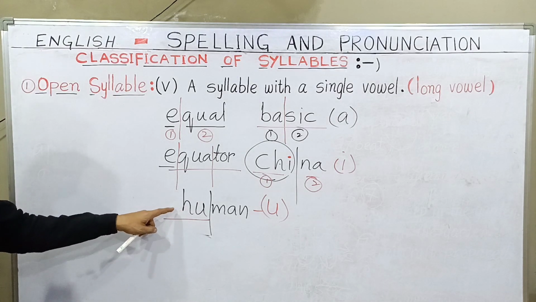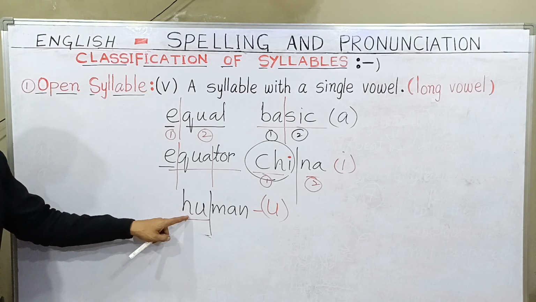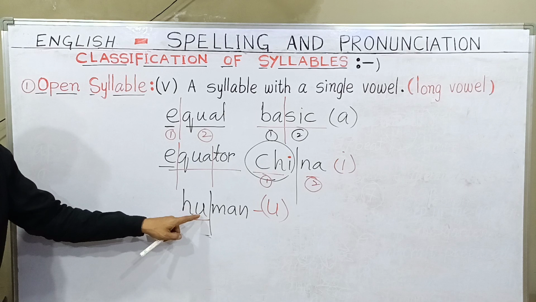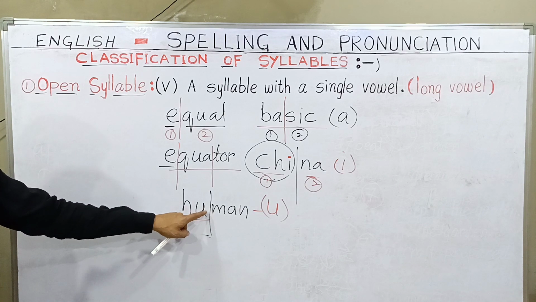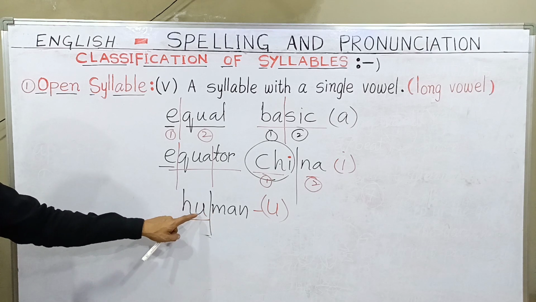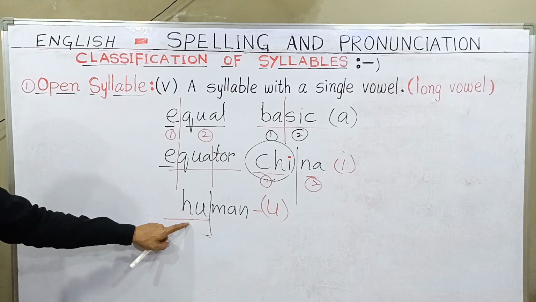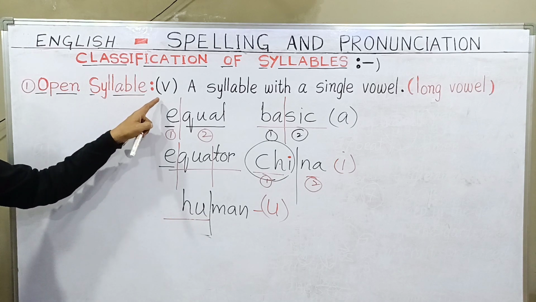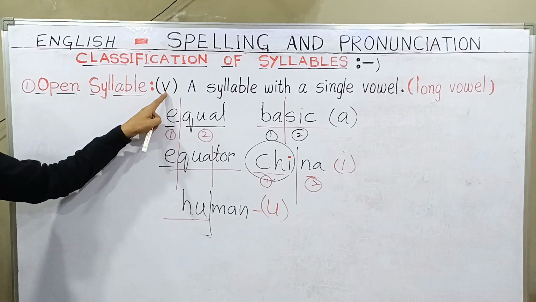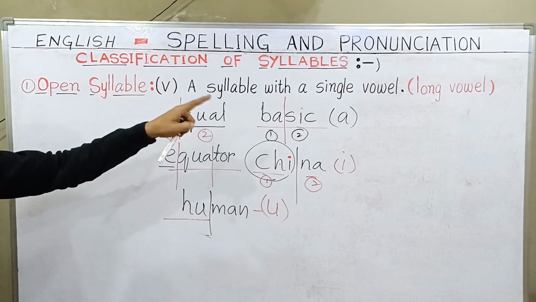After U there is no need for any consonant, so it completes one syllable by itself. It is a long vowel sound. That is the reason it is an open syllable. These words end with a long vowel, a syllable with a single vowel.